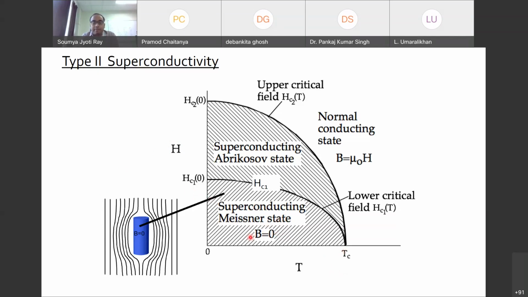That means the internal magnetic field will be 0, so basically complete repulsion. And when the field is above HC1 and lower than HC2, this state is called the Abrikosov state, also called the vortex state or mixed state. Here it is a mixture of superconducting state and normal state. Normal material and superconductor both coexist. Okay, so here we'll look into this in a little bit more detail.